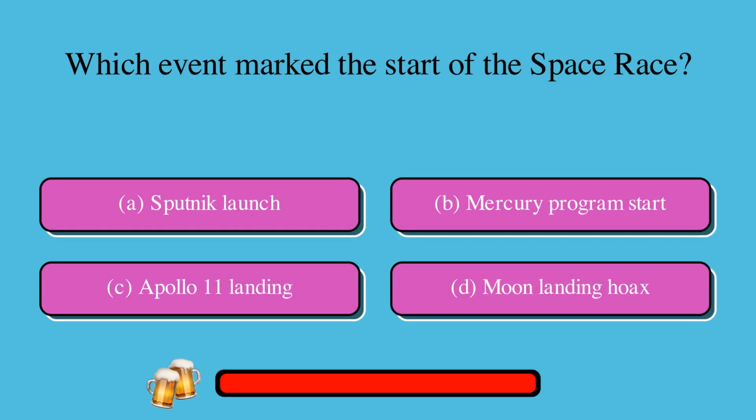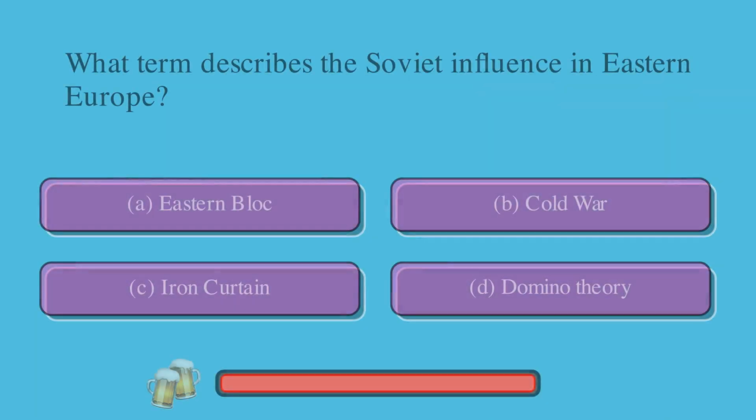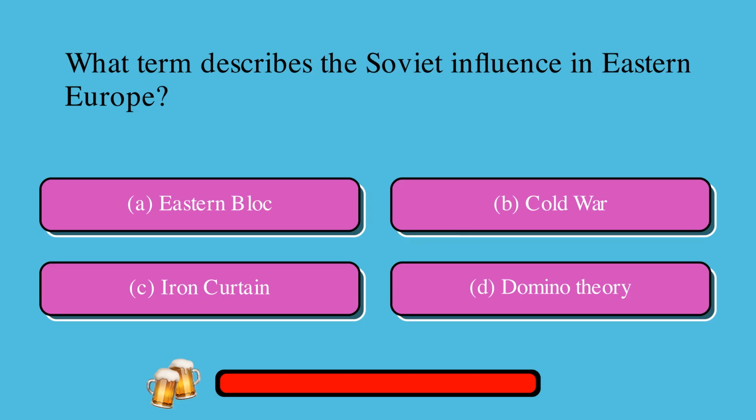Which event marked the start of the space race? A. Sputnik launch, or B. Mercury program start, or C. Apollo 11 landing, or D. Moon landing hoax? The correct answer is A. Sputnik launch. What term describes the Soviet influence in Eastern Europe? A. Eastern Bloc, or B. Cold War, or C. Iron Curtain, or D. Domino theory? The correct answer is D. Domino theory.